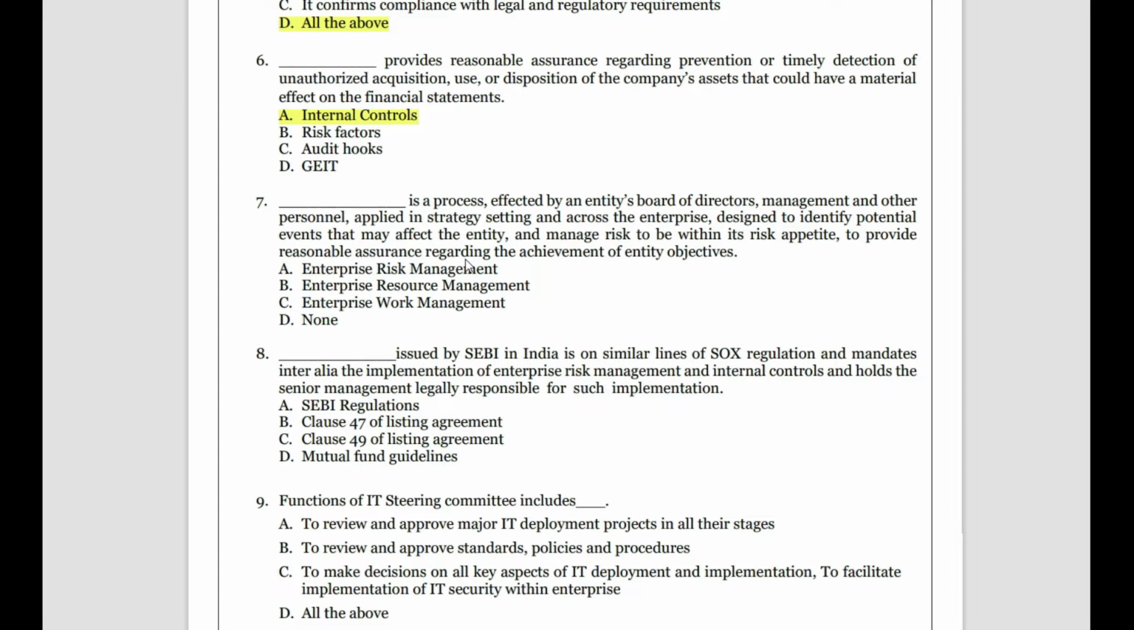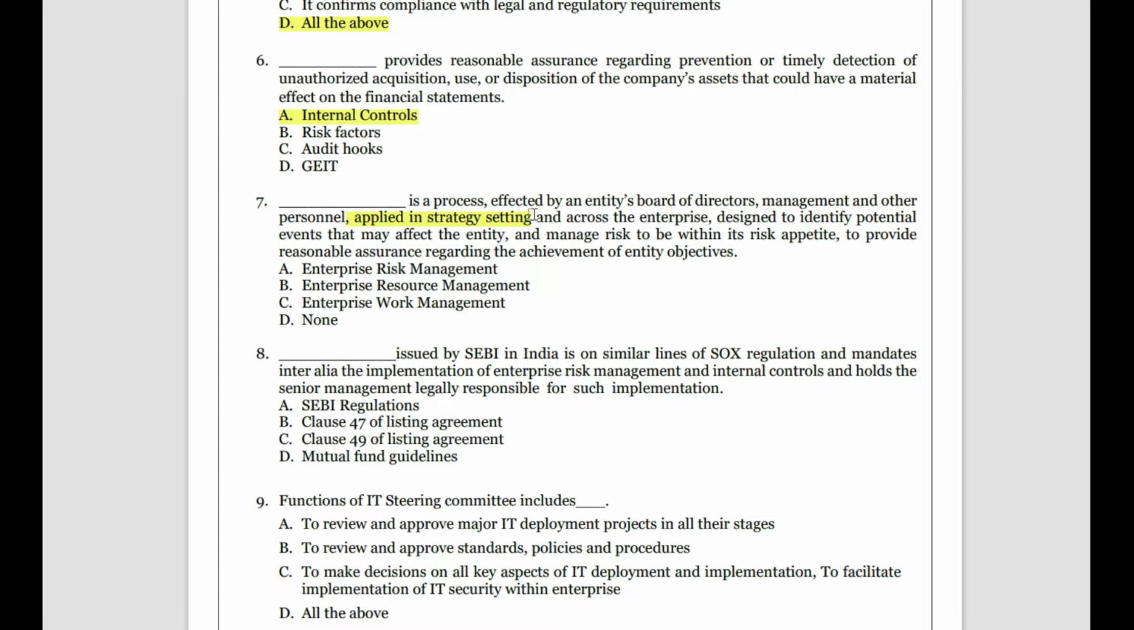Then dash is a process affected by the entity's board of directors. Once the name comes, entity's board of directors, something must strike in your mind. Board of directors means it is related to corporate governance. So what is the process affected by the entity's board of directors, management and other personnel, applied in strategy setting? So you're trying to set a strategy across the enterprise, designed to identify potential events that may affect the entity. So what are those events that can affect the entity? You're trying to manage it, you're trying to identify it.